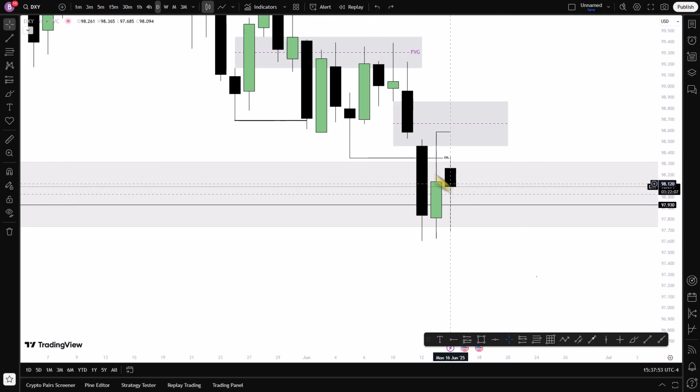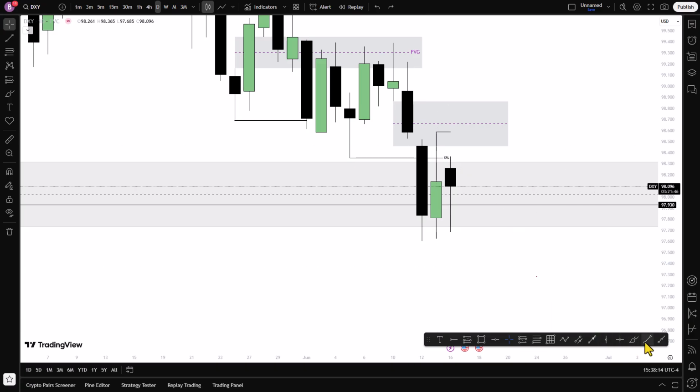Now today is Monday, and we see Friday price has entered into what? Into the imbalance. We have a volume imbalance and also a fair value gap, and price took out the previous day high here.